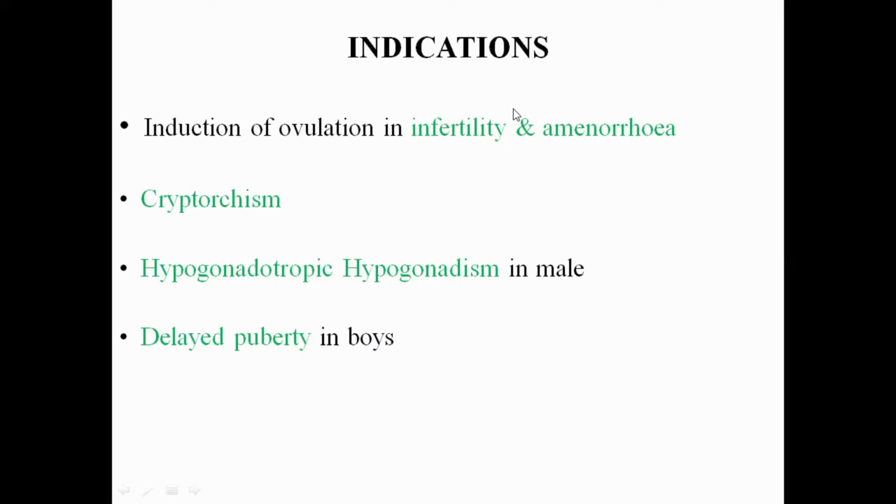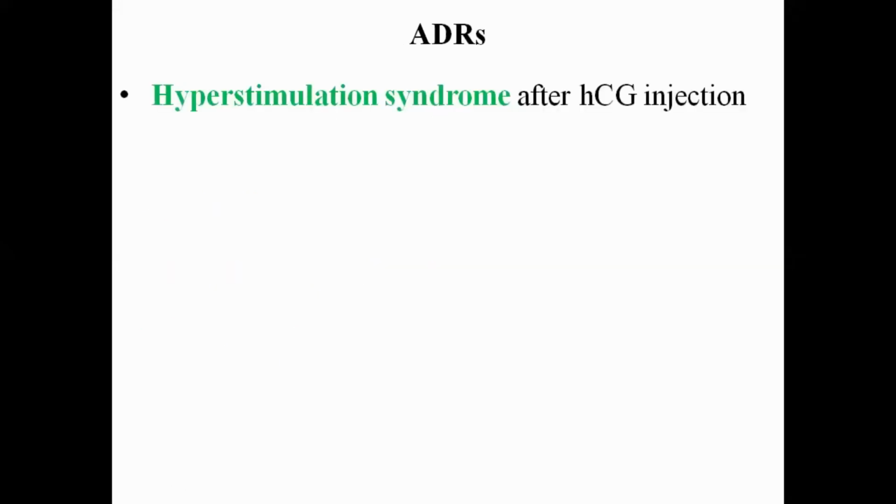Okay, I will repeat the indications again. Number one is the induction of ovulation in infertility and amenorrhea. Cryptorchism, for the promotion of the descent of the testis into the scrotum. Hypogonadotropic hypogonadism in the male. And delayed puberty.